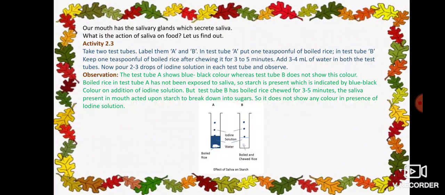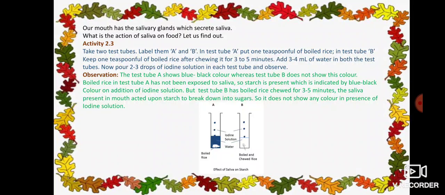See here, that one you have to remember here. The saliva breaks down this starch into sugars. That means this complex component of food is broken down into simple substance, that is sugar. Means this starch will not be present in the chewed rice, it is converted into sugar. That's why this chewed boiled rice will not show the presence of starch, and so it does not show any color in presence of iodine solution. Now it is clear about the action of saliva on food.